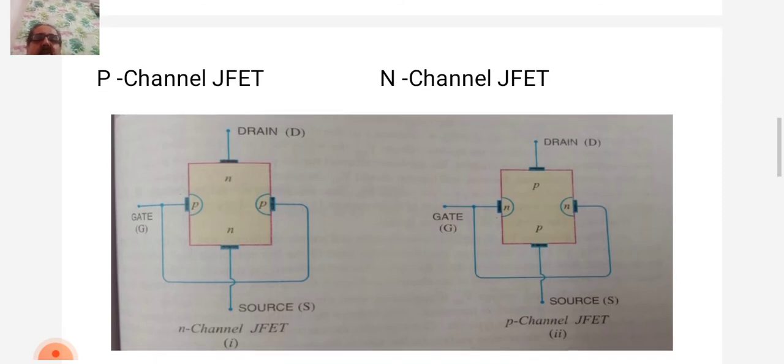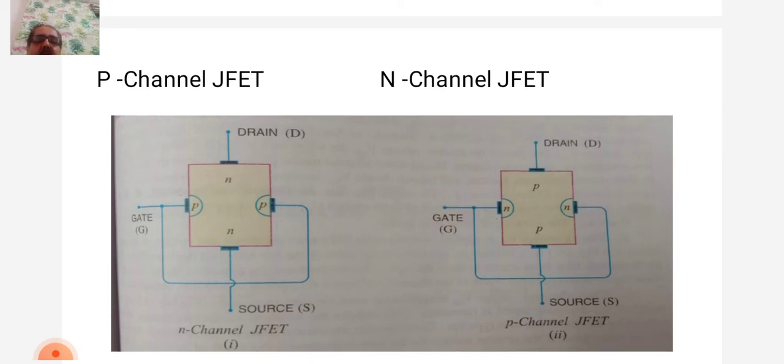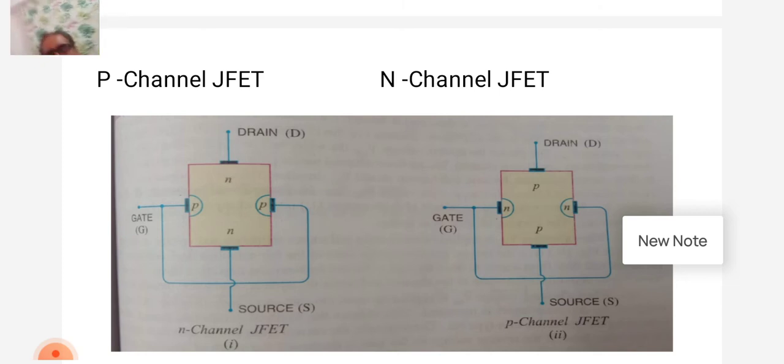The two PN junctions forming diodes are connected internally and the common terminal is called gate. Other terminals are source and drain, taken from the bar, as observed in this figure. Other terminals are, first one gate, it is capital G, source capital S, and drain, that is capital D.